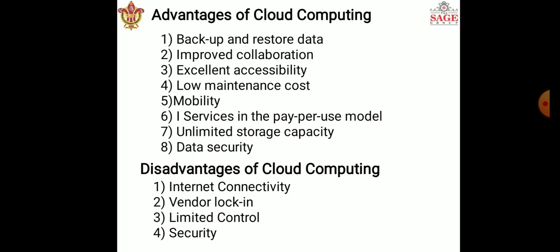If you do not have good internet connectivity, then you can't access that data. We don't have any other way to access data from the cloud. So whenever we access our data, internet connectivity is required.